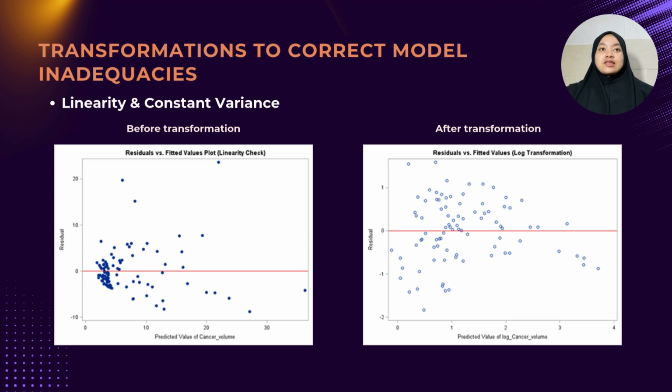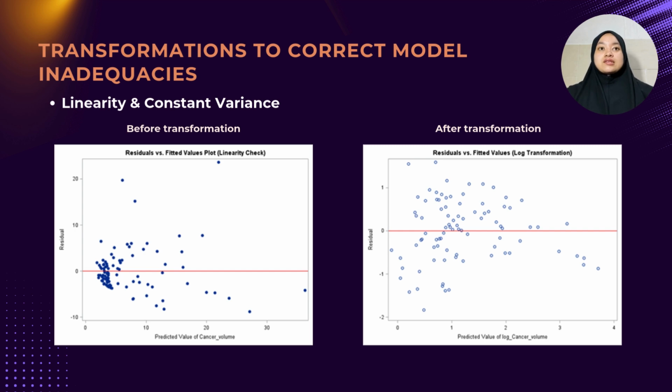The residual plots illustrate the impact of log transformation on linearity and constant variance, homoskedasticity. Before transformation, the residual plot exhibits a clear funnel shape where variability increases as predicted value increases. This pattern suggests heteroskedasticity, meaning that the model's assumption of constant variance is violated, which can lead to inefficient and